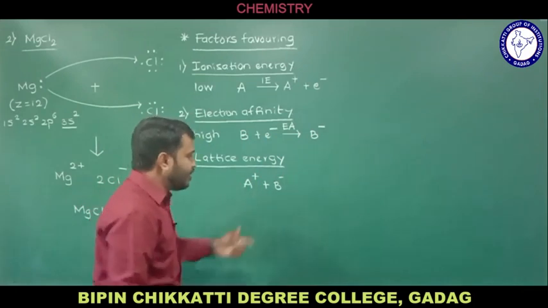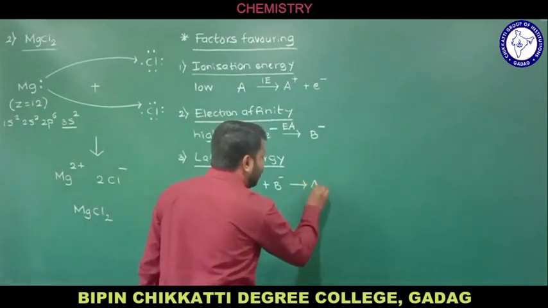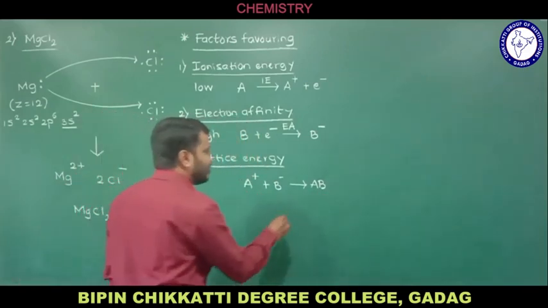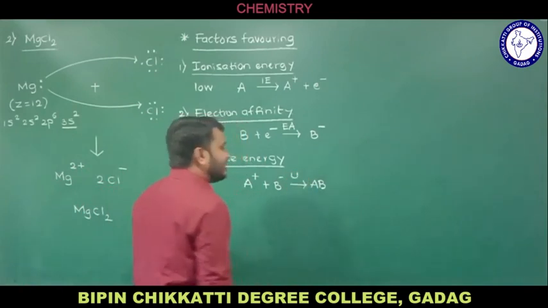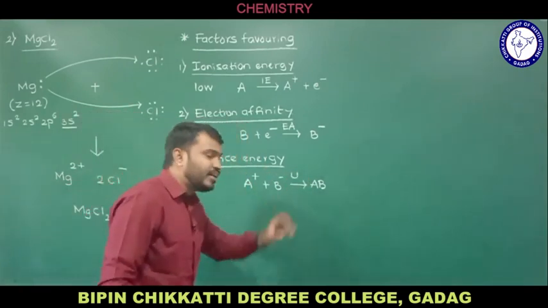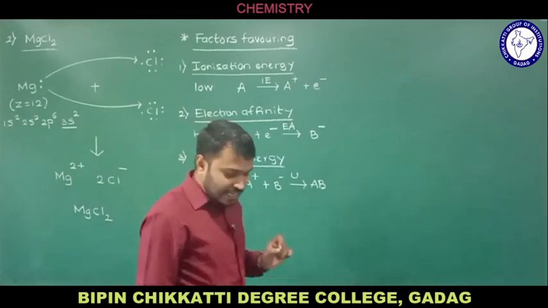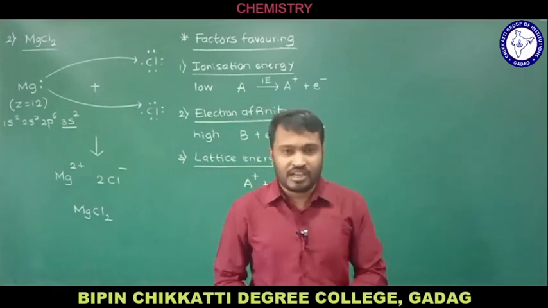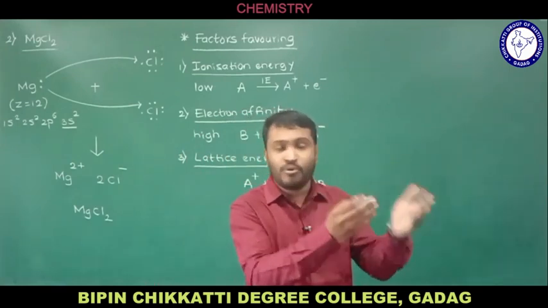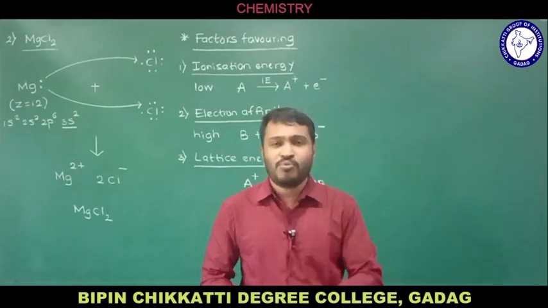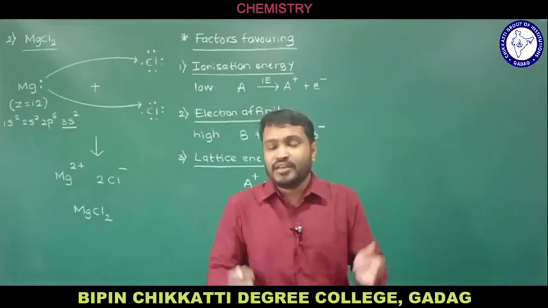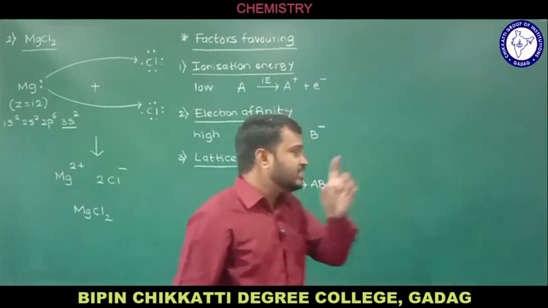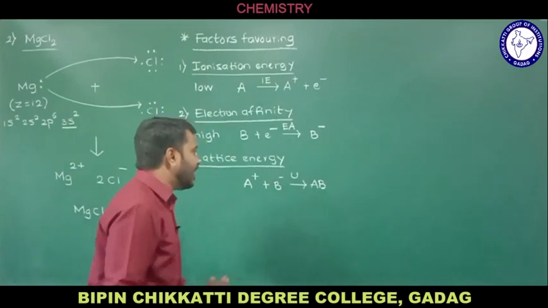The cation and anion are going to combine, and we are going to get an ionic compound AB, let us assume. During this reaction, the energy involved is represented by U, and that we call the lattice energy. So lattice energy is when 1 mole of ionic compound is formed. Remember, mole represents the amount of a substance, isn't it? So when 1 mole of ionic compound is formed by the combination of the constituent ions, the cation and anion, the energy released in that reaction we call the lattice energy.